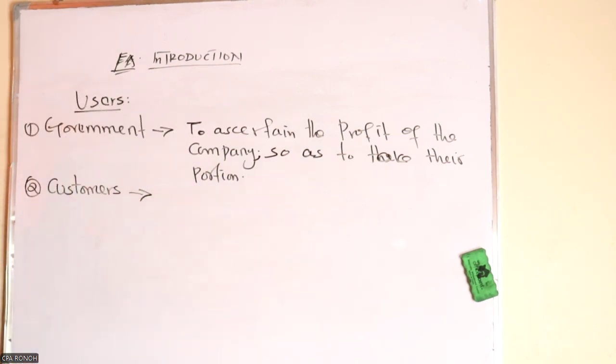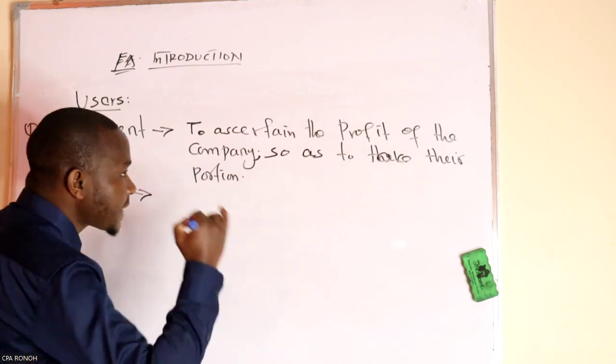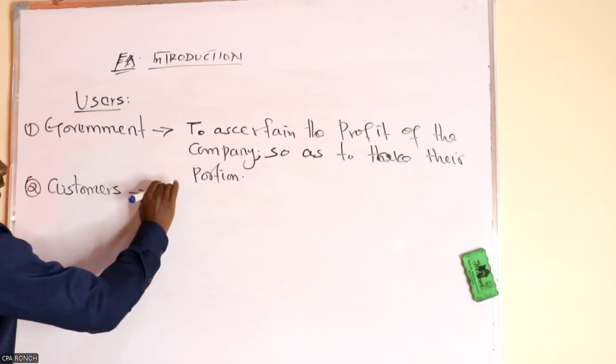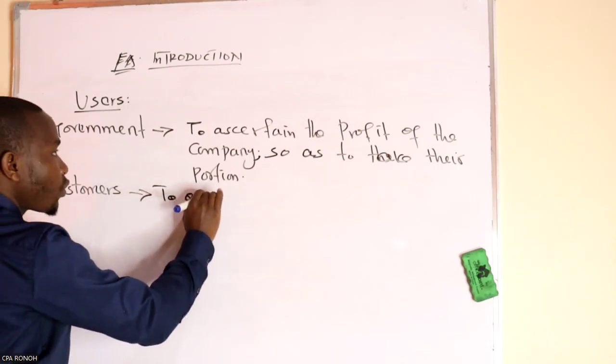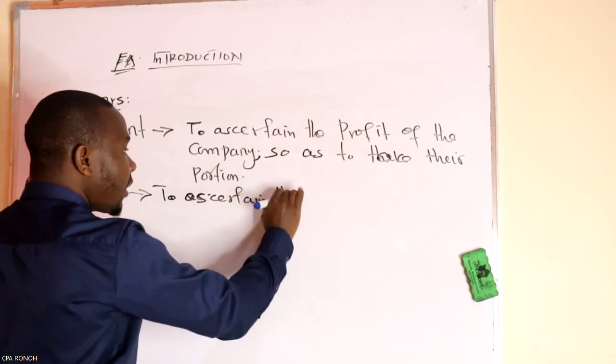So basically, the customer wants you to ascertain the going concern of the company.